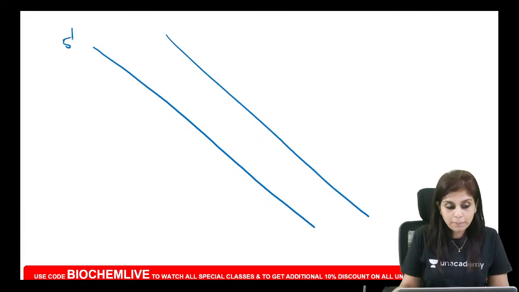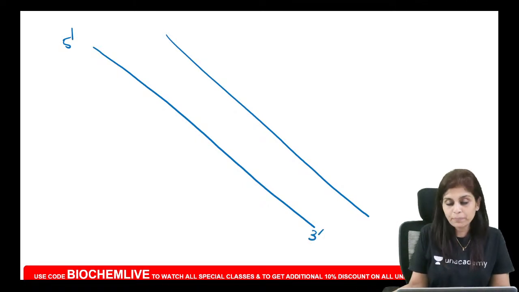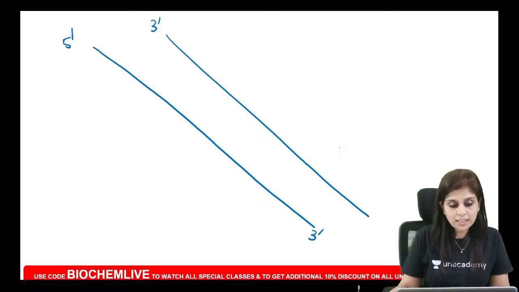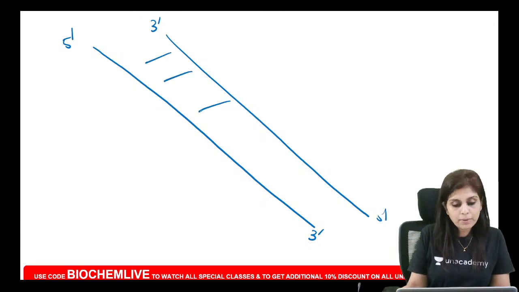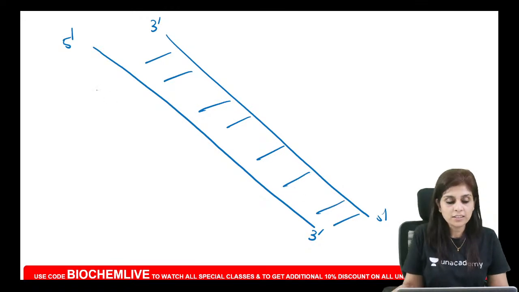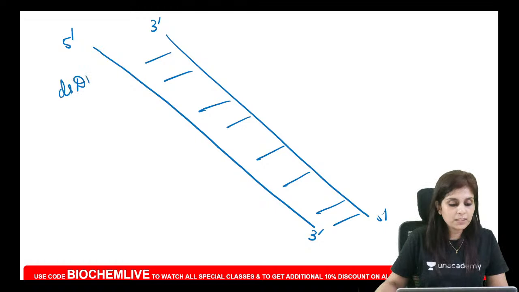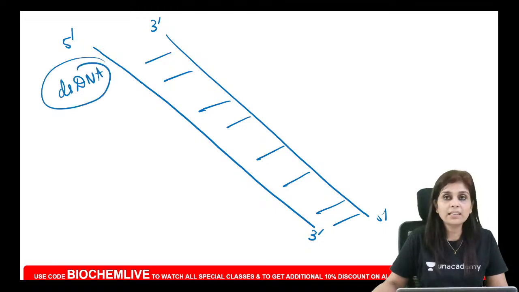What is anti-parallel fashion? I showed you this as 5 prime 3 prime. So the other strand will be 3 prime 5 prime. And both these strands will be linked by what linkages? Both these strands will be linked by hydrogen bonds. This is how you get a double-stranded DNA.